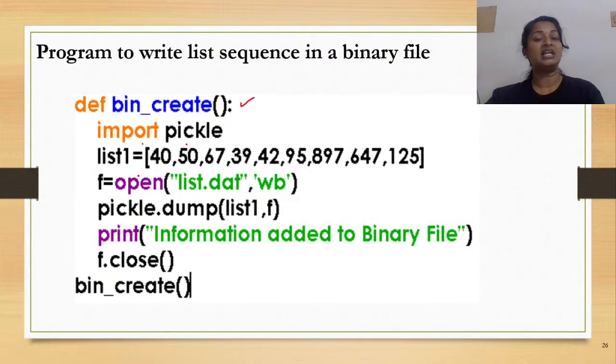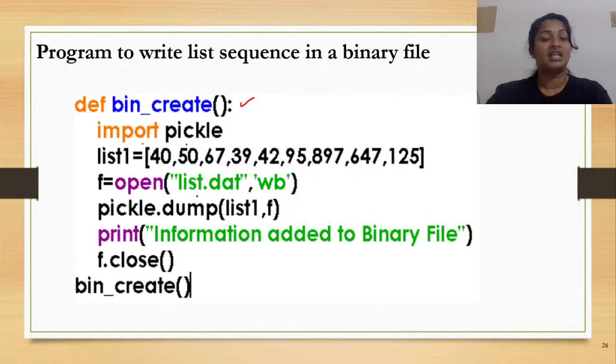And then the content that I am trying to write onto the file is a list. The sequence of numbers is stored in the list name list1. So it is this content that I am attempting to write onto my file. Now what I have to do is open my binary file.